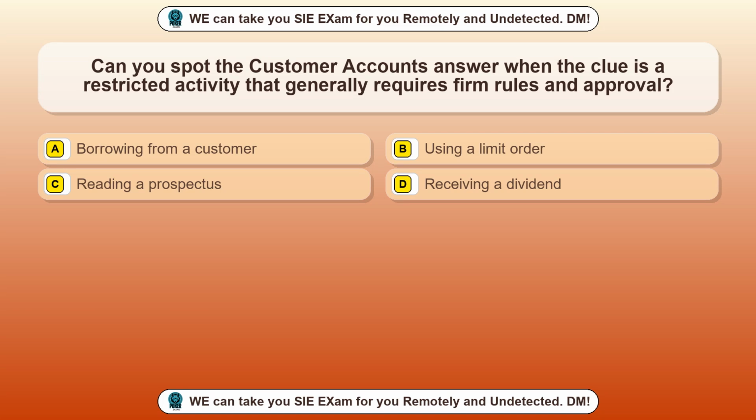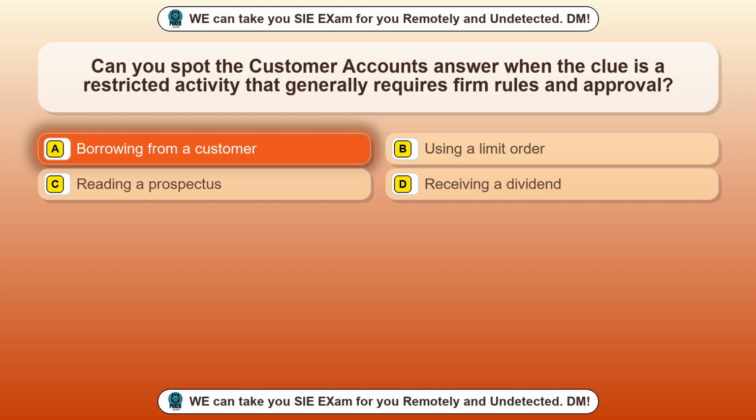Question 1. Can you spot the customer accounts answer when the clue is a restricted activity that generally requires firm rules and approval? Option A, borrowing from a customer. Option B, using a limit order. Option C, reading a prospectus. Option D, receiving a dividend. The correct answer is option A.